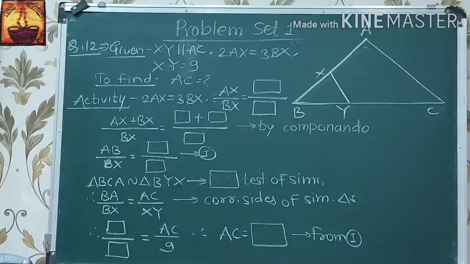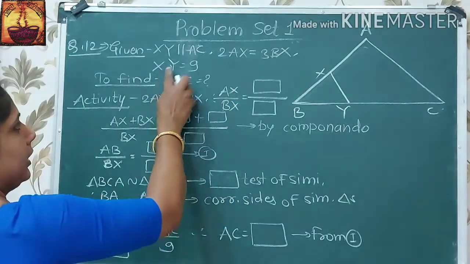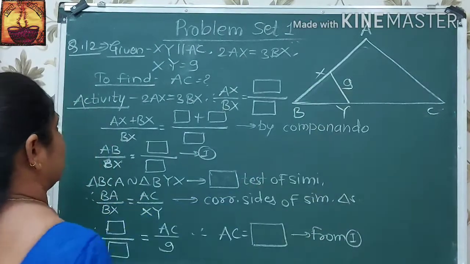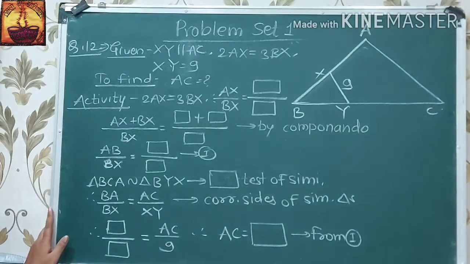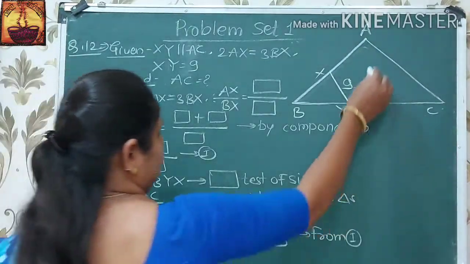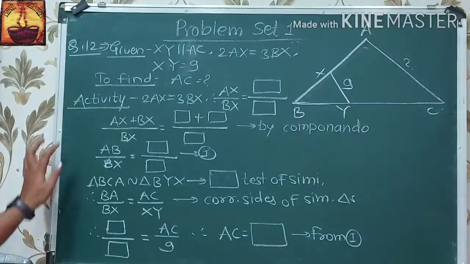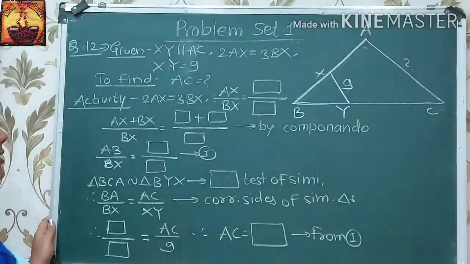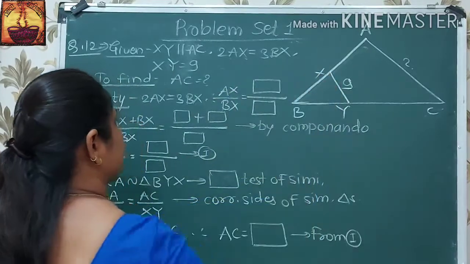Now, question 12: in the figure XY is parallel to AC. Here 2AX is equal to 3BX and XY is 9. Here XY is parallel to AC and we have to find AC. This question is in the form of an activity. 2AX is equal to 3BX.